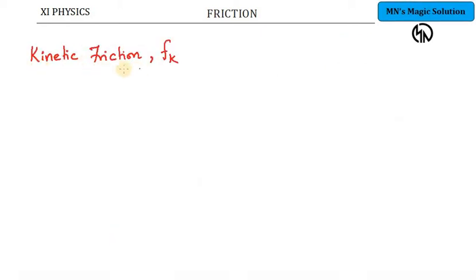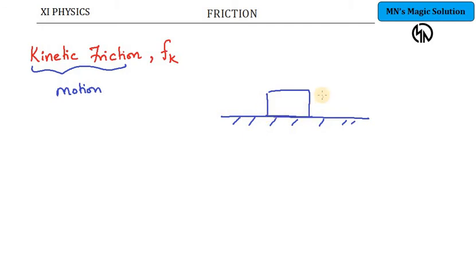So here we see kinetic friction. What is kinetic friction? The friction that an object experiences because of its motion is kinetic friction. Imagine a rough surface with an object on top of it, moving in this direction with a particular velocity v. For the object of mass m, in the downward direction there will be a force mg acting, and in the opposite direction a normal force. Correct? The kinetic friction will obviously act in the opposing direction.